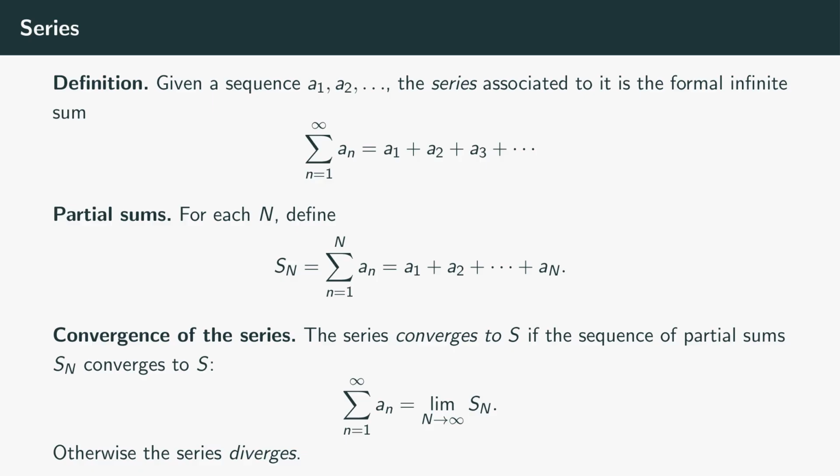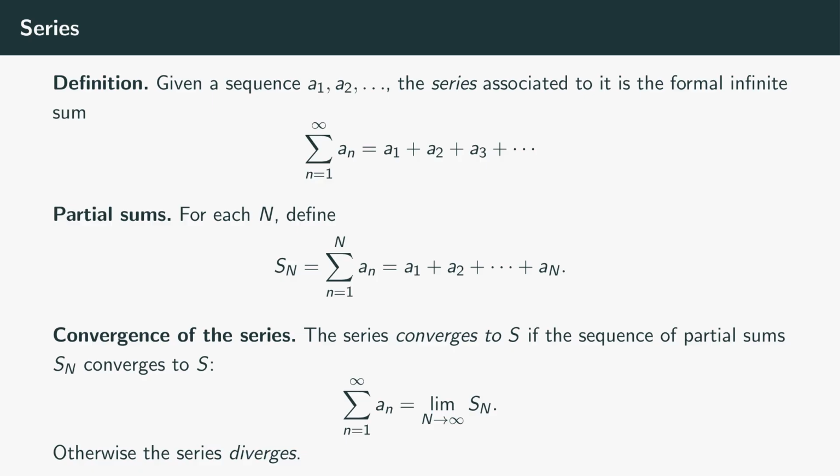Here's the definition. Build the sequence of partial sums. S sub 1 equals a sub 1, S sub 2 equals a sub 1 plus a sub 2, S sub 3 equals a sub 1 plus a sub 2 plus a sub 3. In general, S sub n is the sum of the first n terms. Each S sub n is a finite sum, a number, no infinity in sight. Now ask, does this sequence of partial sums converge? If S sub n approaches S as n approaches infinity, we say the series converges to S and we write the sum of a sub n equals S.